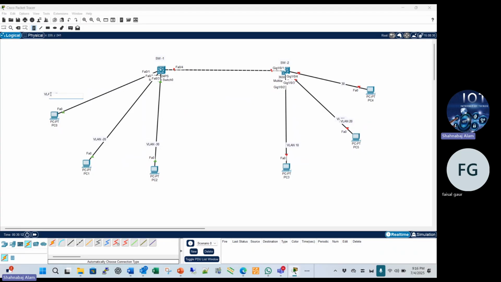Suppose that we created this VLAN for the sales team. I created this VLAN for the sales team, I created this VLAN for the HR team, 20. And I created this VLAN for management.